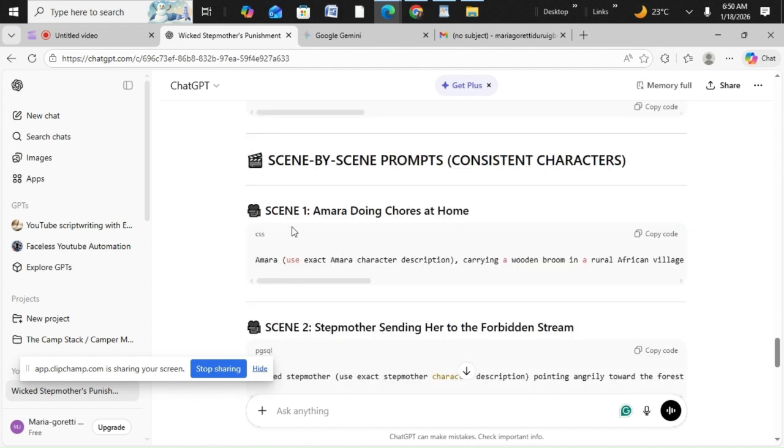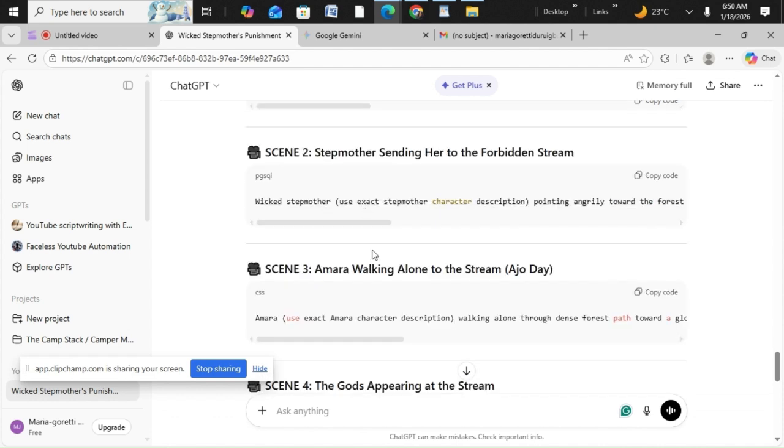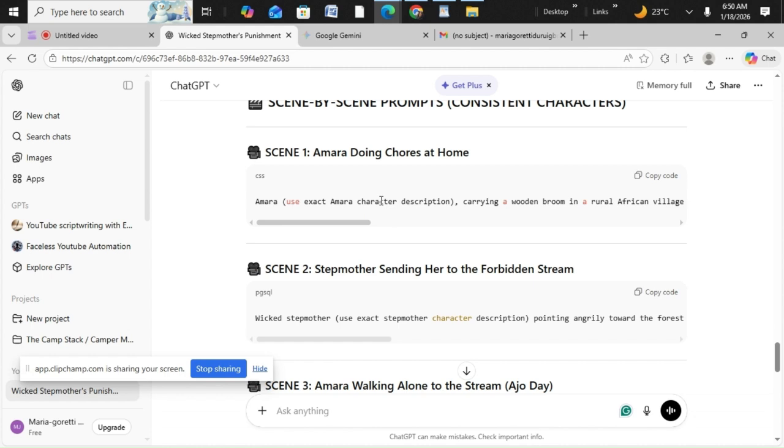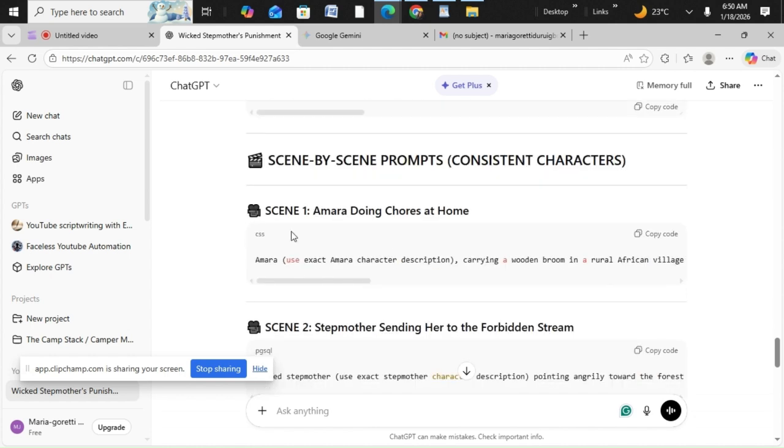This is scene 1. So this is how scene 1 will look. This is scene 2, this is what is happening in scene 2. So we're going to be creating the images for all the scenes. So this is scene 1, Amara carrying a wooden broom in a rural village. So it didn't add the description here. So you can copy it, copy and paste this, and go back.